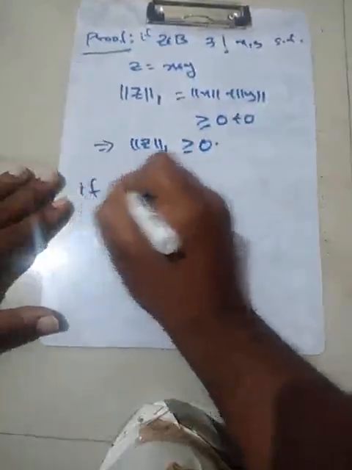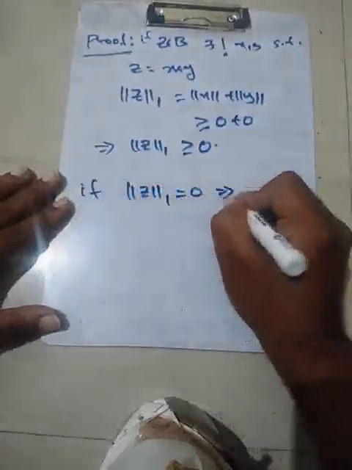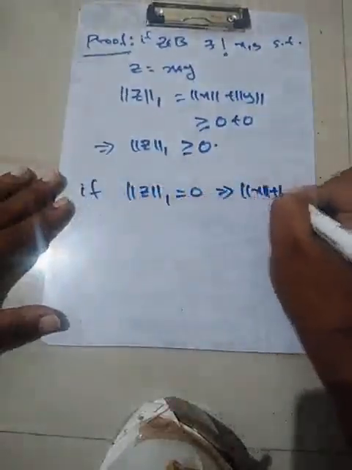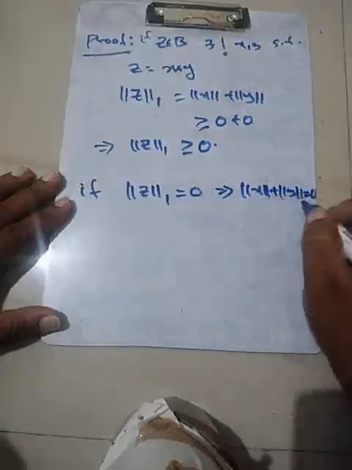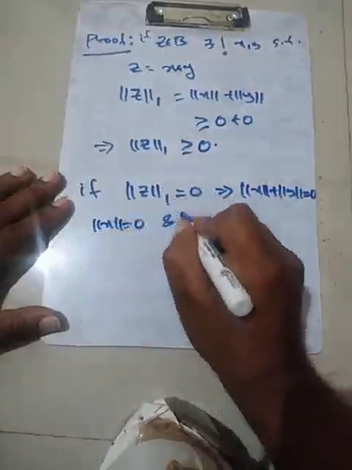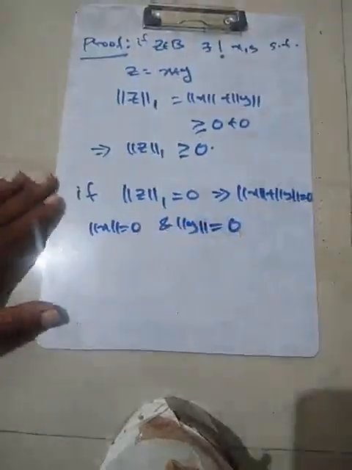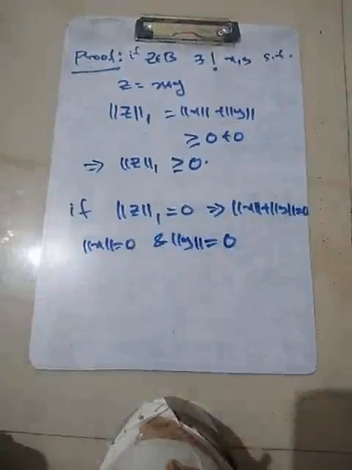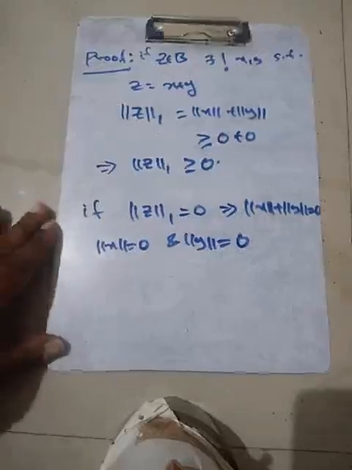If the one norm of Z is equal to 0, this implies that norm of X plus norm of Y is 0. Now these two terms are real numbers, so this implies that norm of X is equal to 0 and norm of Y is equal to 0. Because they are non-negative terms and the sum of two non-negative terms is 0, each term has to be 0. They do not cancel out by subtraction.